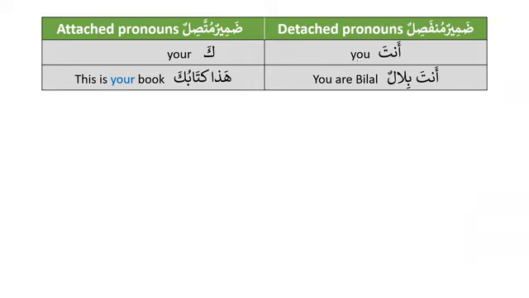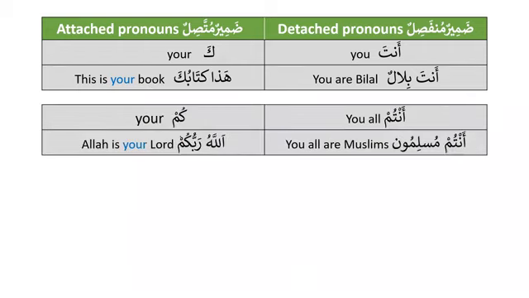Anta means you, and when we talk about the attached pronoun, we say ka. For example, anta bilalun, you are Bilal, and hadha kitabuka, this is your book. Today, inshallah, we will see that when we talk about the plural, we say antum, you all. Why do we need to translate it as you all? Because in English, we have only you, right? But in Arabic, we have anta, and then we have anti, and similarly, we have antuma for the dual, and we have antum for the plural. So just to make it clear, we will say antum, that means you all, and the attached pronoun will be